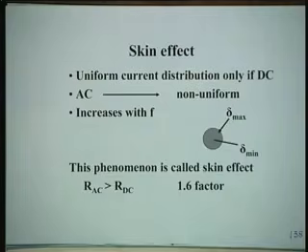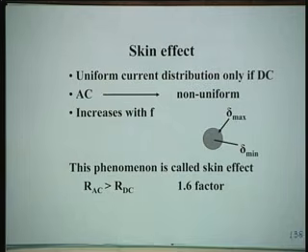A very important effect of resistance is skin effect. Uniform current distribution is only possible in the case of direct current, DC. In AC, unfortunately or fortunately, it is non-uniform. It increases from the center as you go towards the surface, and it also increases with frequency. So, delta min is at the center and delta max is at the surface. Delta is normally the current density, amperes per meter squared.